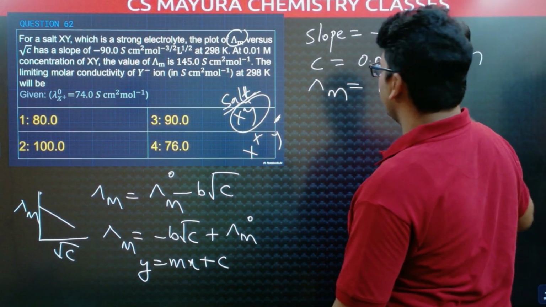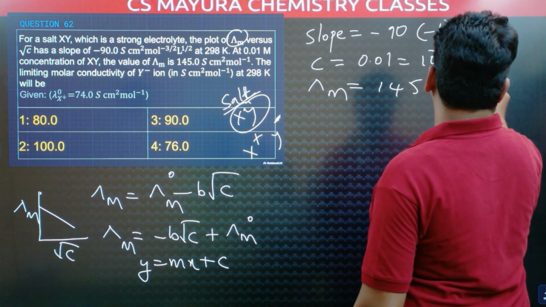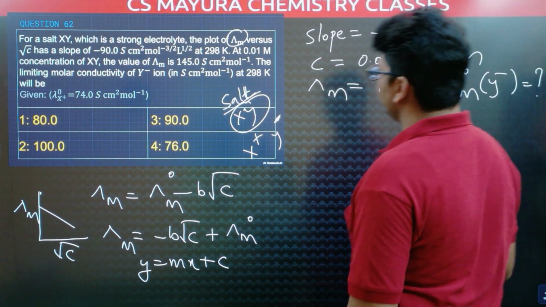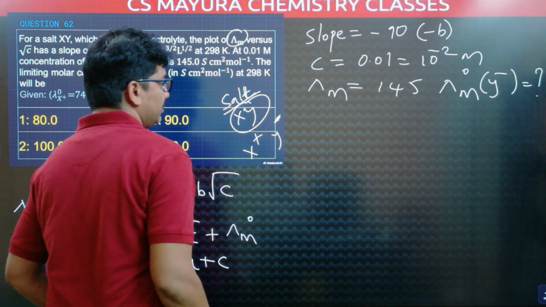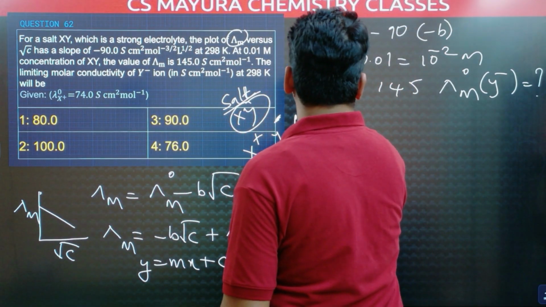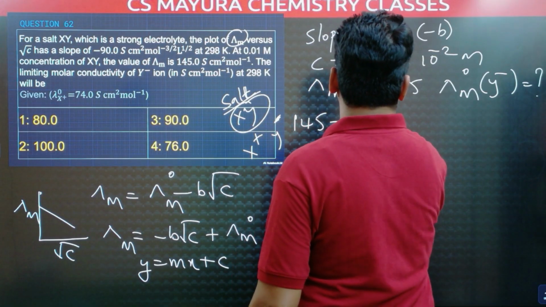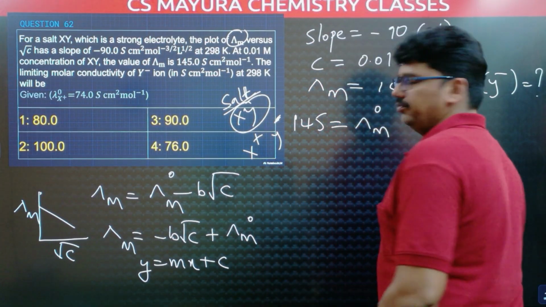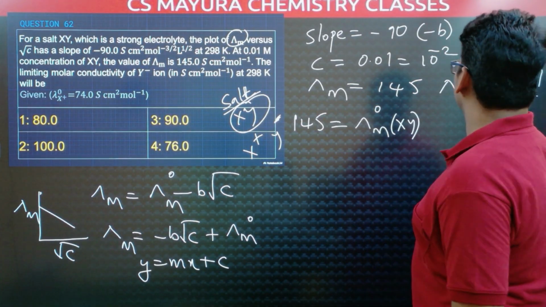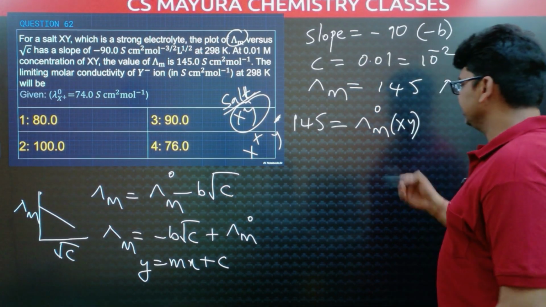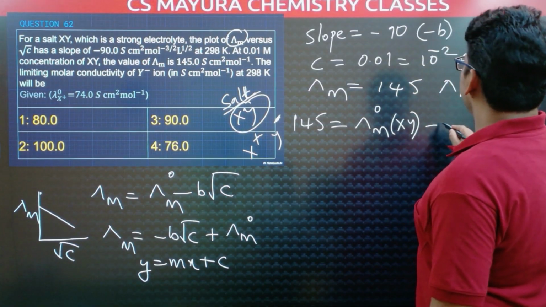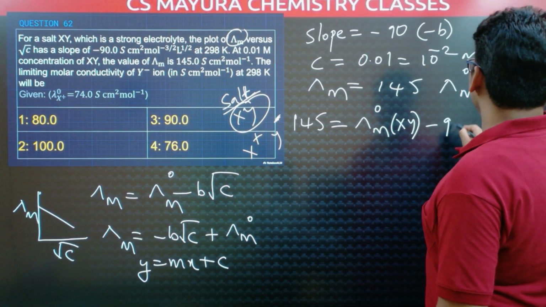What is the limiting molar conductivity of Y minus ion? Lambda m naught of Y minus they asked. So use this equation. Lambda m is given, that is 145, equal to lambda m naught. We don't know, we have to find it. Remember, this is lambda m naught of XY, not X plus, not Y minus. Minus B, that is minus 90.